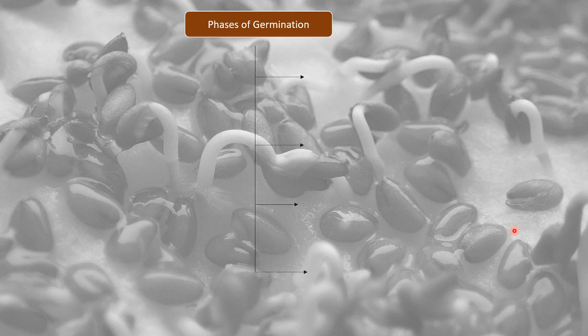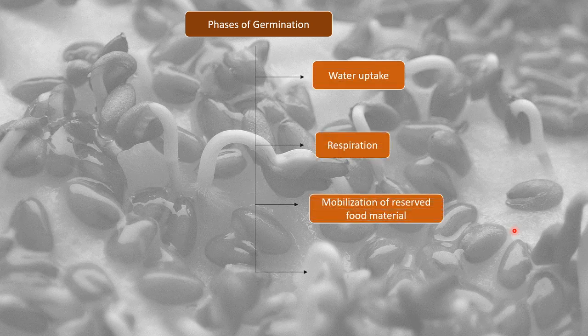So mainly there are 4 phases in the process of germination. These are water uptake, respiration, mobilization of reserved food material, and emergence of seedling, right? Water uptake you can consider as phase 1, respiration as phase 2, mobilization of reserved food material as phase 3, and emergence of seedling as the last phase, right?